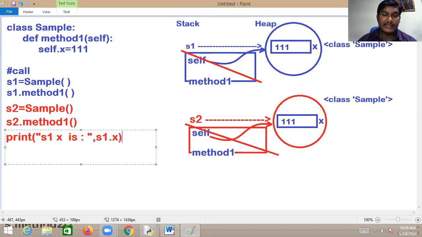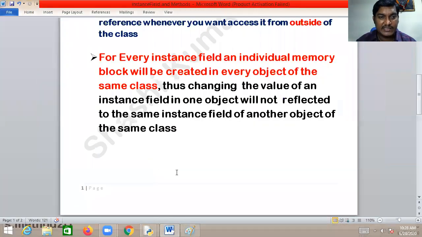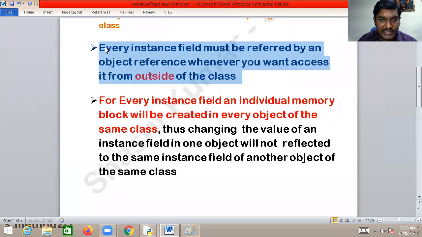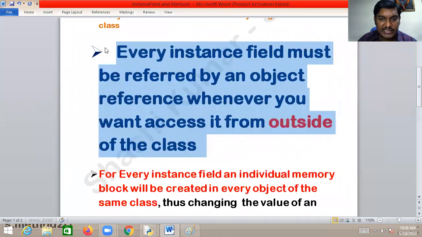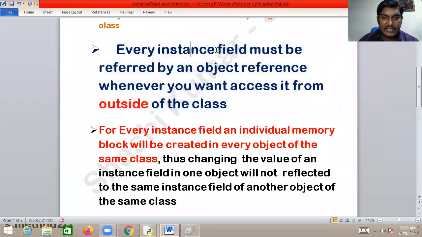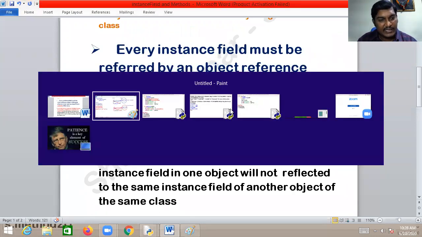As I said very clearly, whenever you want to access the instance field from outside of the class, every instance field must be referred by an object reference whenever you want to access it from outside of the class. Okay, there's a reason.